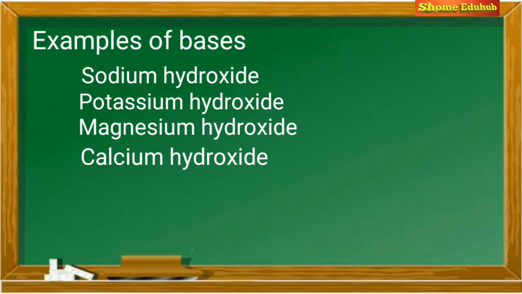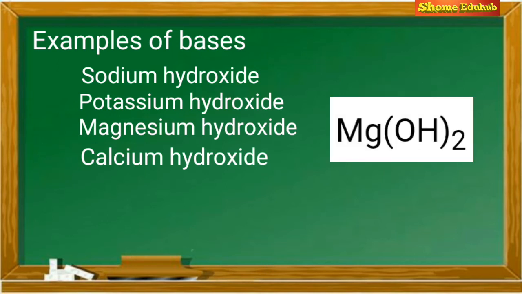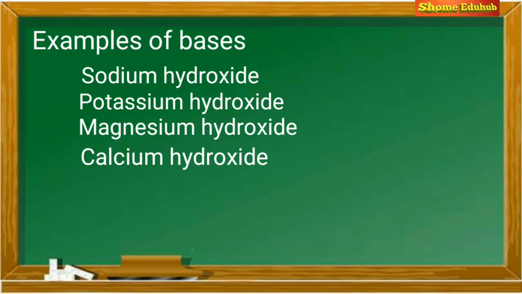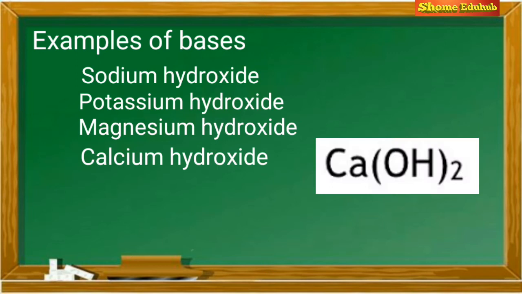The molecular formula of sodium hydroxide is NaOH, potassium hydroxide KOH, magnesium hydroxide Mg(OH)2, calcium hydroxide Ca(OH)2.